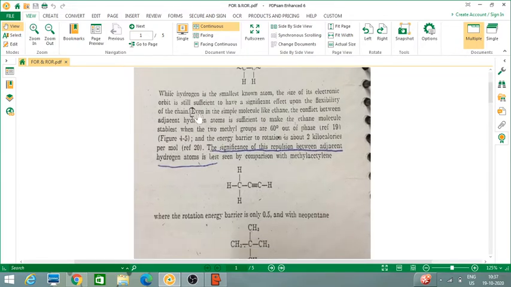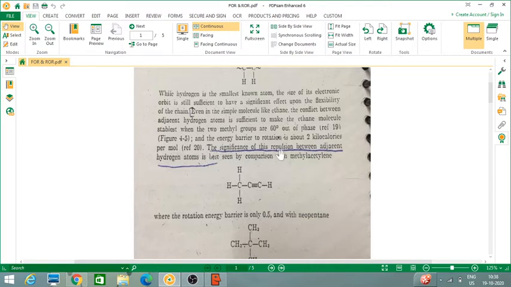Okay, so though the hydrogen atom is very small, its electronic orbit is still sufficient to have a significant effect upon the flexibility of the chain. Even in the simplest molecule like ethane, C2H6, the conflict between adjacent hydrogen atoms is sufficient to make the ethane molecule stablest when two methyl groups are 60 degrees out of phase. And the energy barrier to rotation is about 2 kilocalories per mole.